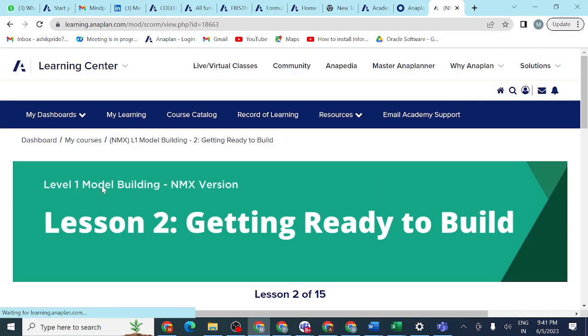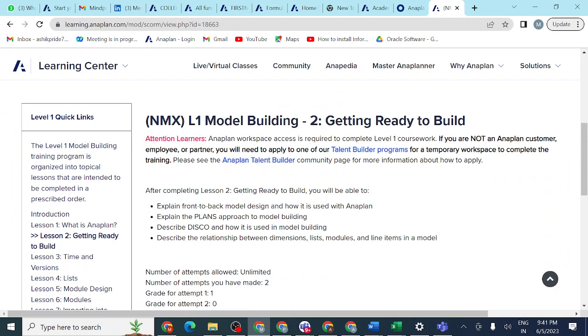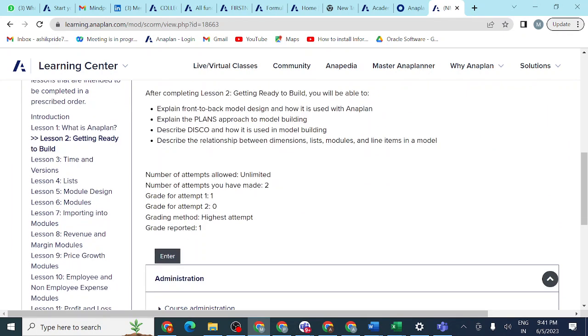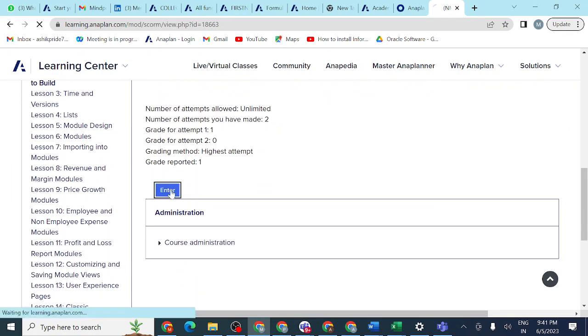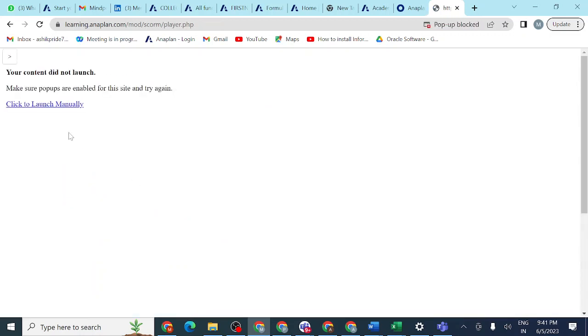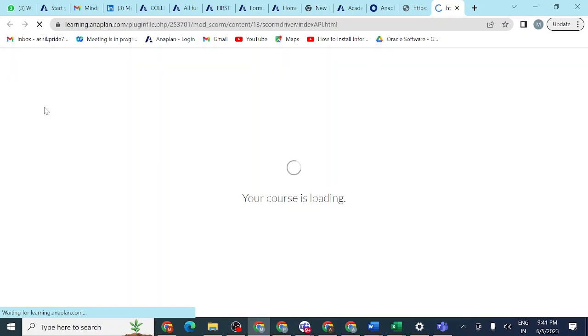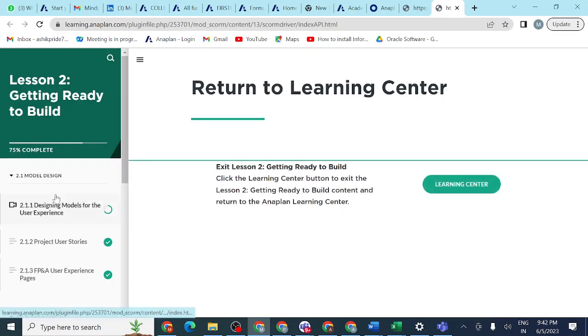So each and everything, clearly, we have these lessons. What should we do first, what should we do second, we have these lessons clearly. So one by one, what we did, we should remember. First of all, we should understand the use case and user story. After that, how many years we need to plan, we should set time for it, we should set versions, and we should create the general list on the basis of information. Then we need to import data into that list.